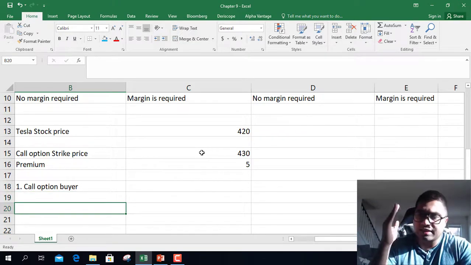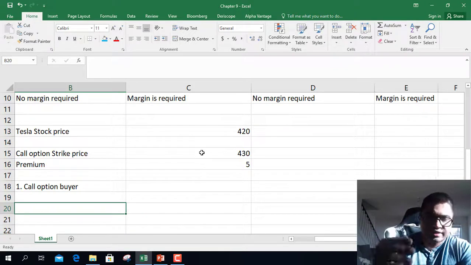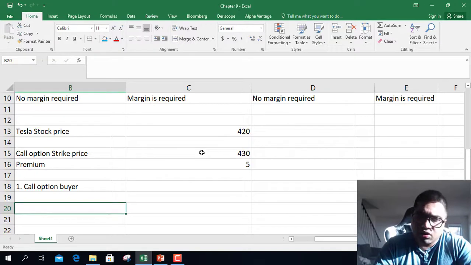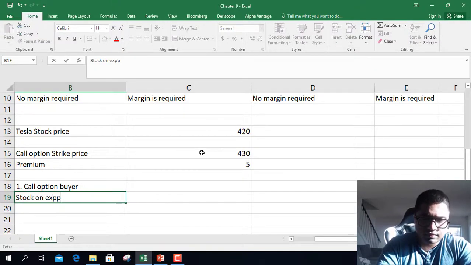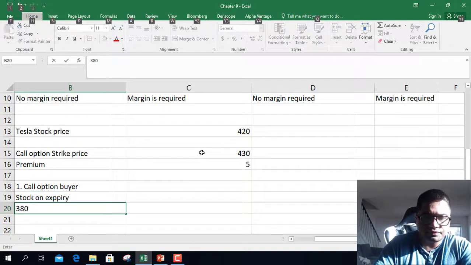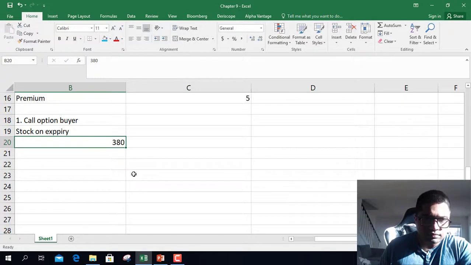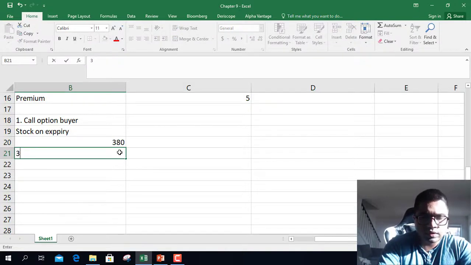Let's assume it's a European option. In a European option, the exercise is on the last date. So what would be your profit and loss given these stock prices? Stock prices on expiry. Let's start with $380, then 381.